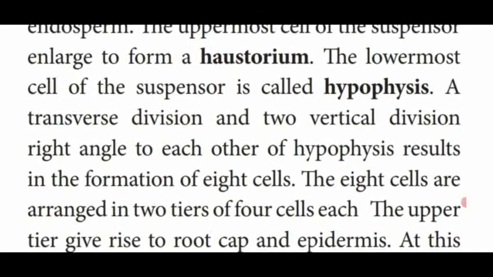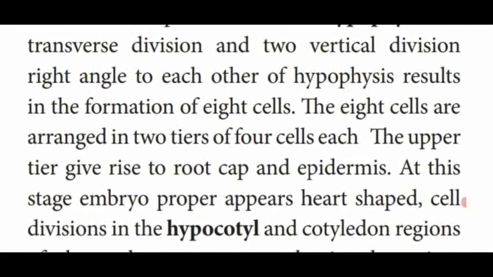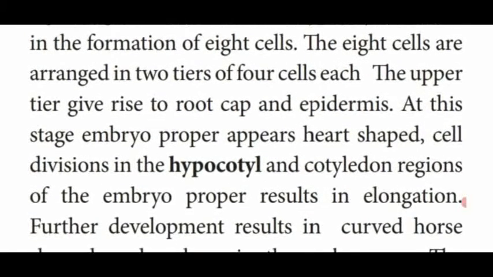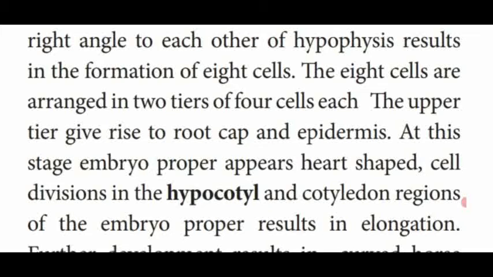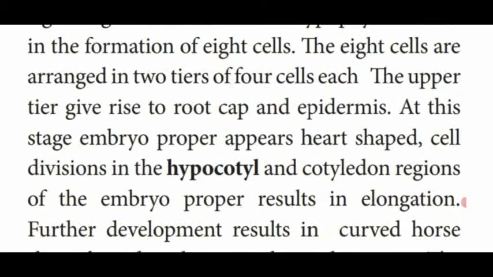What is that called? Hypophysis. Now the hypophysis has the 8 cells. These 8 cells are arranged in 2 tiers, that means 2 rows. One row has 4 cells, and the other row has the other 4 cells. So here, in the hypophysis, of the 8 cells, the upper row, that means the tier of the upper cells, gives rise to the root cap region and epidermis.